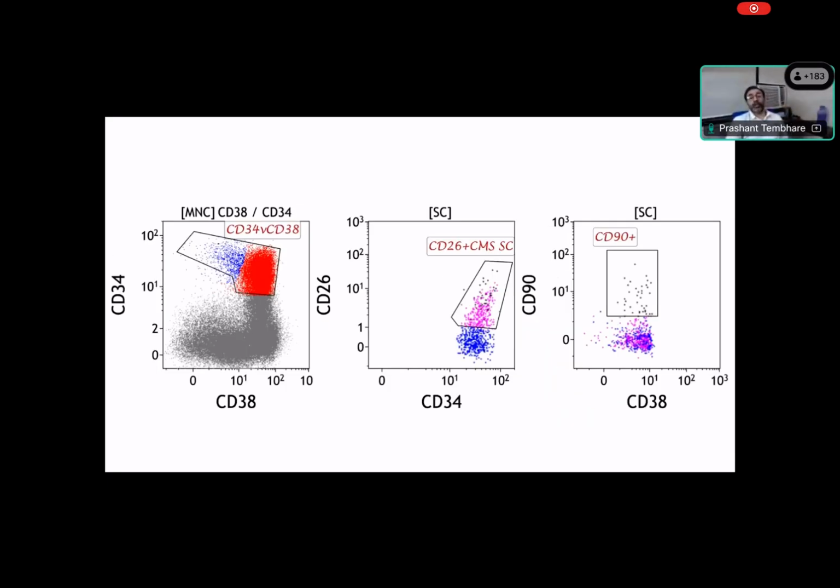Right? There is something called a leukemic stem cell, or possible leukemic stem cell, the stem cell from where this disease is arising, which can be identified by using markers like CD26. You can see the normal stem cell, which I'm showing in these two plots. In these two plots we are looking at the stem cell, which part of it expresses CD26 and 90. These are CML leukemic stem cells or hematopoietic stem cells of CML.